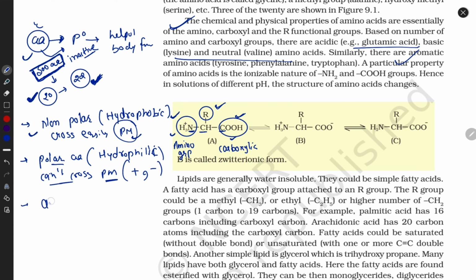Some amino acids are aromatic. They are present in ring-like structure. Okay, one by one, I'm going to tell you what kinds of amino acids are hydrophobic, hydrophilic, aromatic. Okay, you have to remember.